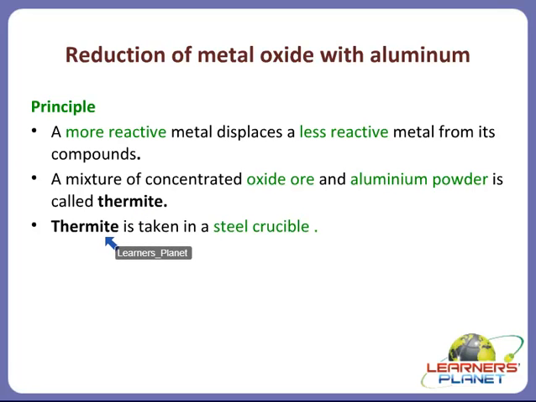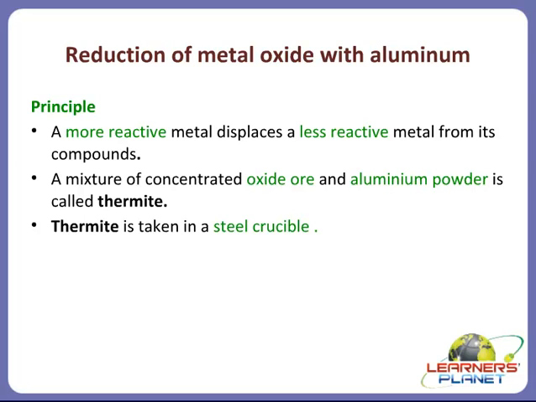Now this thermite is taken in a steel crucible. What is done here, children? This thermite is taken on the bed of a steel crucible and is ignited, right? How is it ignited? It is ignited by using magnesium ribbon. Now once ignited, the reaction proceeds.